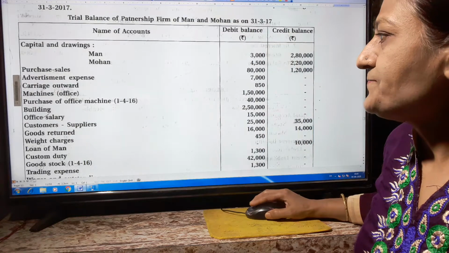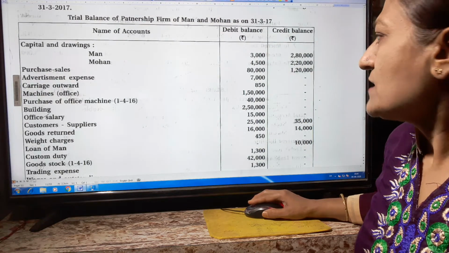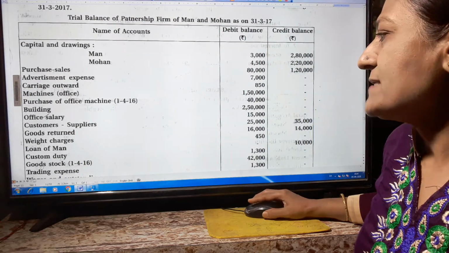Freight charges 450 rupees, it is an expense.